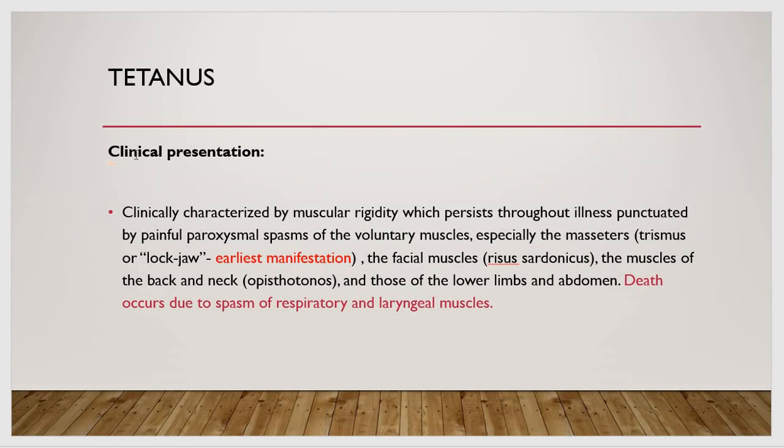Death in these cases occurs due to spasm of the respiratory and laryngeal muscles, since voluntary muscles are being affected. So if there is spasm in the laryngeal and respiratory muscles, death can occur due to this.